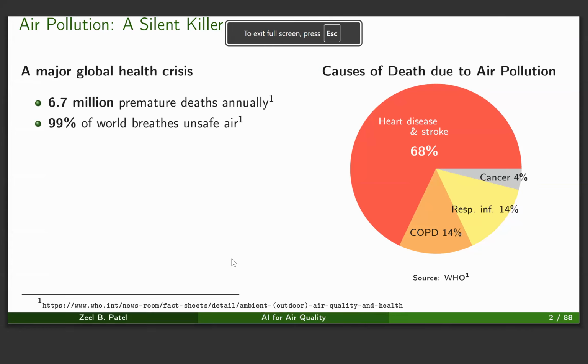And the pie chart here shows the causes of death due to air pollution. So 70% of that includes heart disease and stroke. So if some of the people are getting heart disease and stroke, that is probably because of the air pollution.